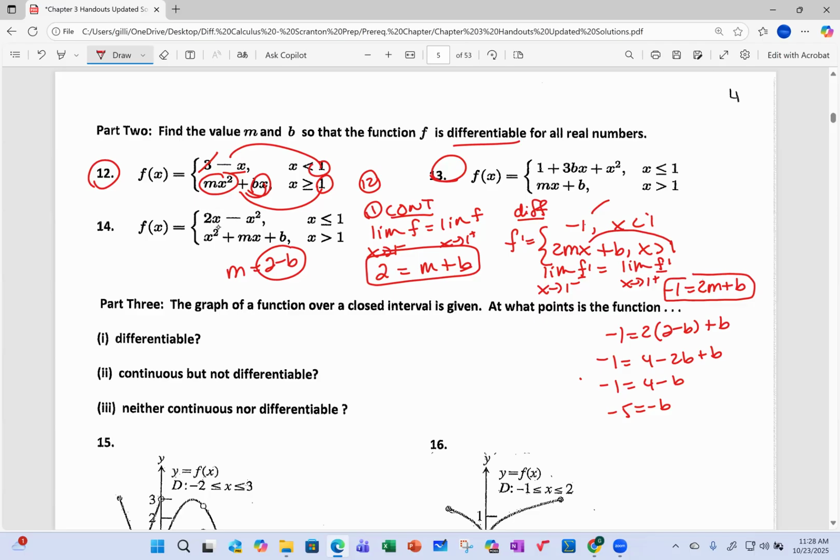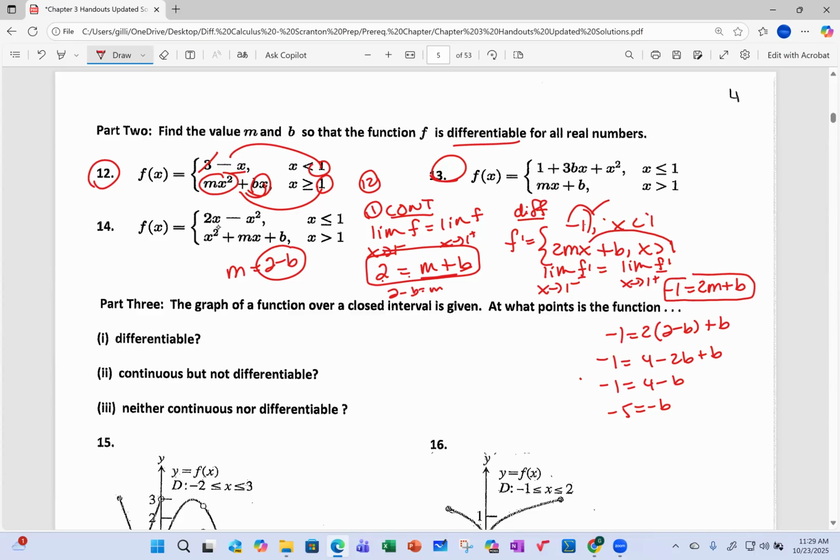Should have left enough room for these to do the solutions. And that derivative is -1. And this derivative is 2mx plus b. When I sub in the 1, I get 2m plus b. Sub in the 1, get -1. And then I did solve this right, that m equals 2 minus b.